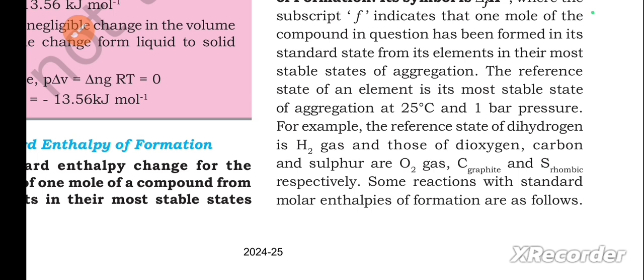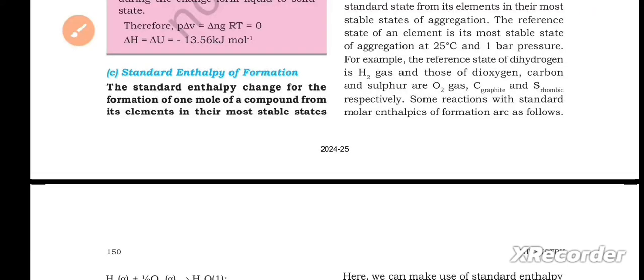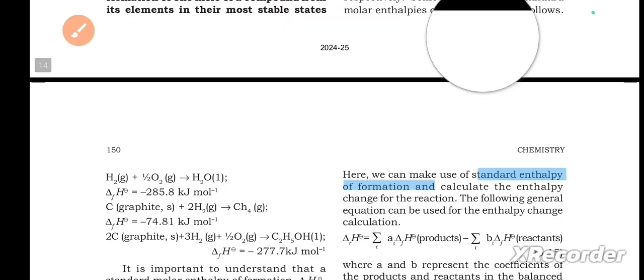The reference state of an element is its most stable state of aggregation at 25 degrees Celsius and 1 bar pressure. For example, the reference state of dihydrogen is H2 gas, and those of dioxygen, carbon and sulfur are O2 gas, C graphite and S rhombic respectively. Some reactions with standard molar enthalpies of formation are as follows.